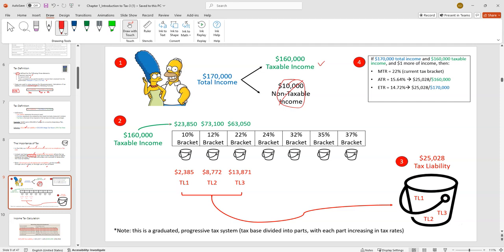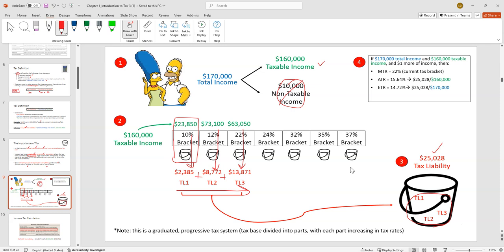We go over to the buckets. The rules tell us the first 23,000 you're taxed at 10%. So we just multiply down. The next 73,000, 12%. The next 63,000, 22%. So you go down, you multiply down, then you go across, you add them up. And hey, if you have $160,000 of taxable income, you're going to owe $25,000.